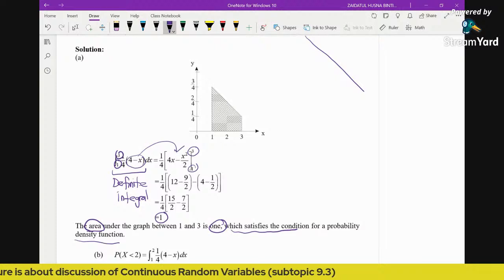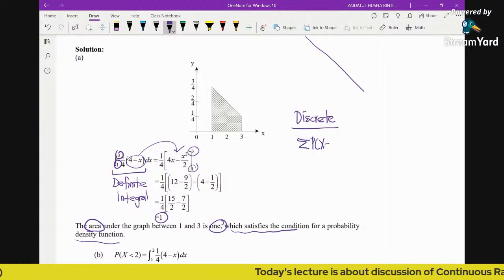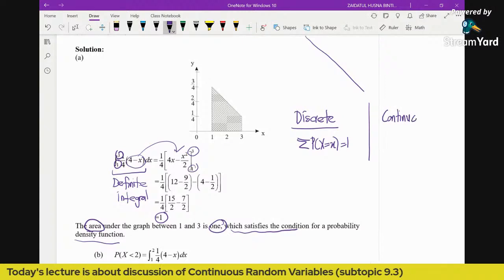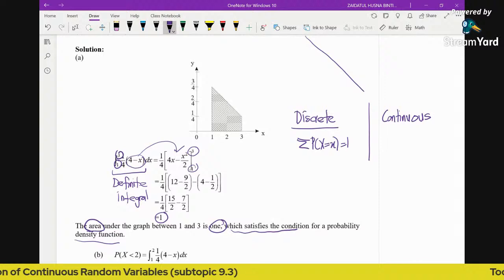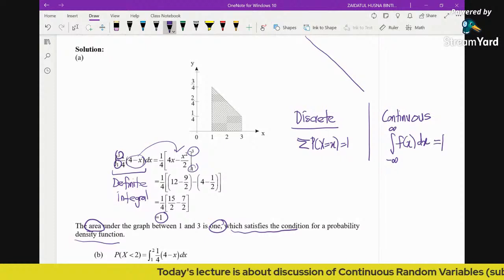Let's recall. For a discrete random variable, how to prove it's a discrete random variable? By showing that the sum of probabilities is 1. But when it comes to a continuous random variable, how to prove it? By proving the integral, or the area. The total area under the graph should be 1.